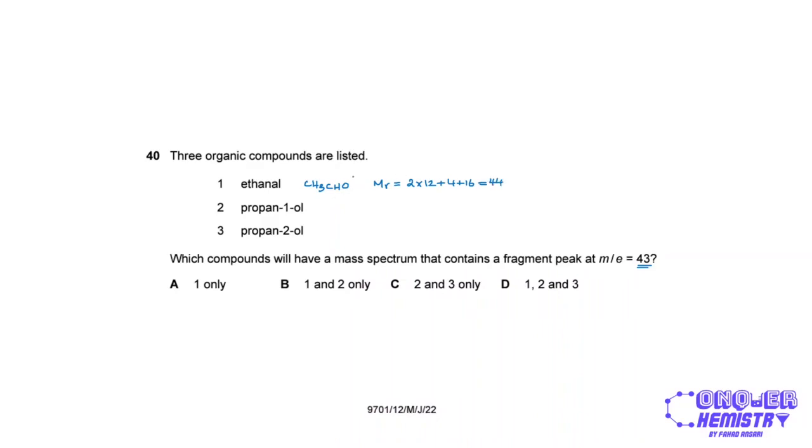Now, if I were to look at the structure for this, what I could do is remove this hydrogen, which is a part of the aldehyde group, and this is the fragment that could give me a peak at a mass to charge ratio of 43. So ethanal can produce a peak at this mass to charge ratio. For propan-1-ol, we have CH3CH2CH2OH, right?